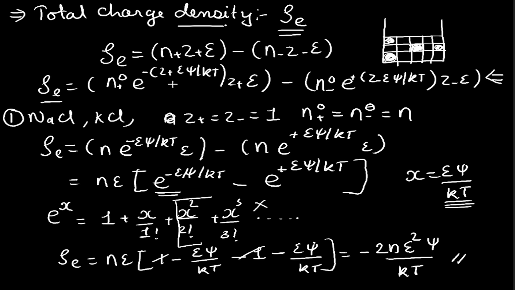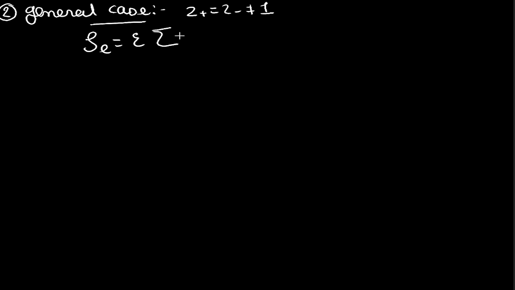Over here epsilon is not a variable, so epsilon stays, and in place of the variables, that is n plus, we could substitute ni, z plus we will substitute zi, and similarly this z plus also will be substituted by zi. So we will have summation ni zi e raised to minus zi epsilon psi by kt. So this will be the general expression for the total charge density rho e.